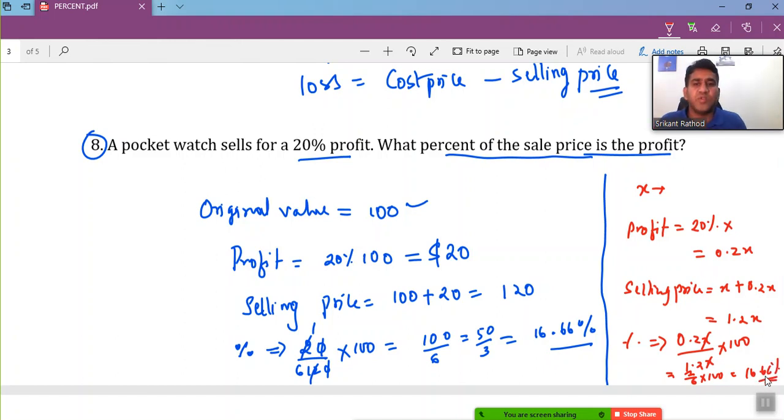So no matter whether you take it as 100 or a variable, the final result is going to be the same. So I prefer you to go with the value as 100. That makes our calculation easier.